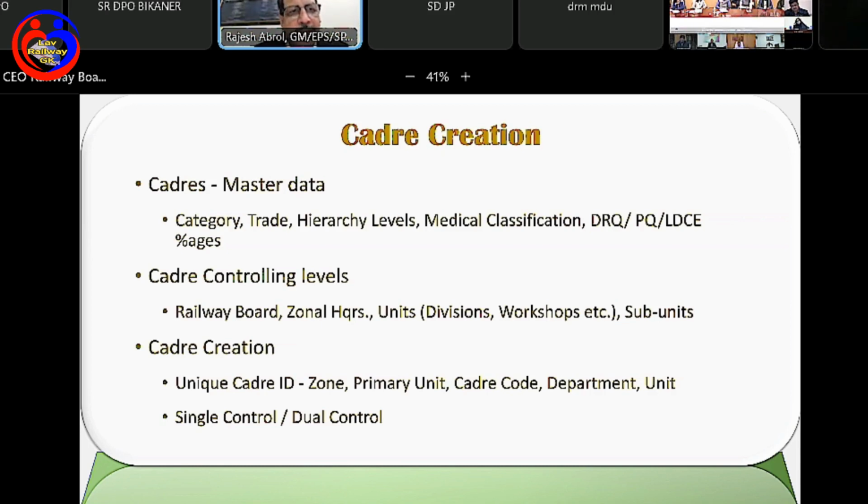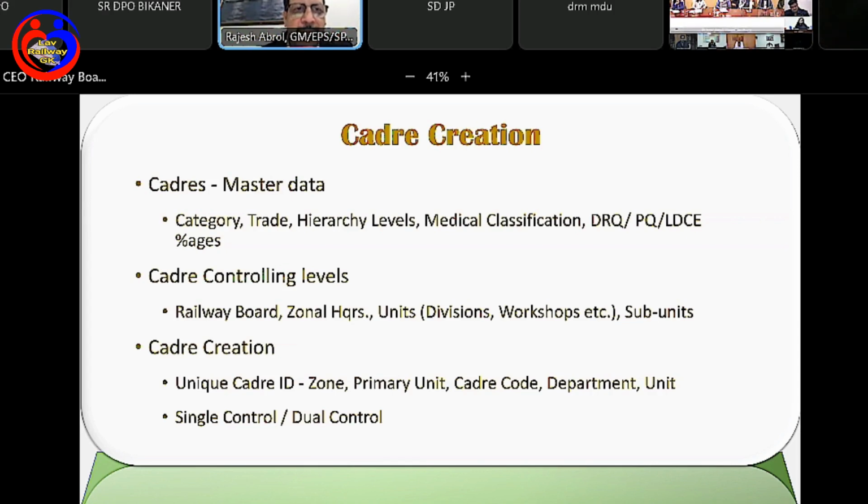And within those cadres, whatever traits are available, for example, let us say technician is a cadre or technical supervisor is a cadre, right? Or all the gazetted cadres that are there, these are all cadres. But within some cadres, there are traits, like for technician, there can be a technician welder or technician fitter. So all this master data we have created,